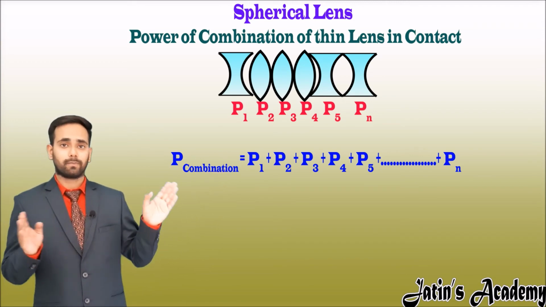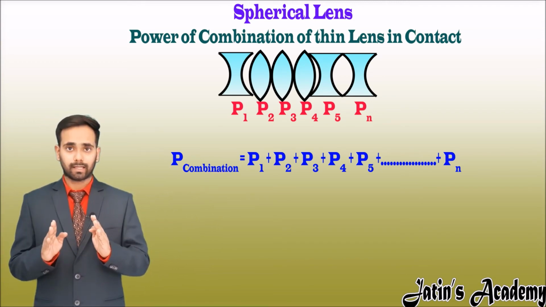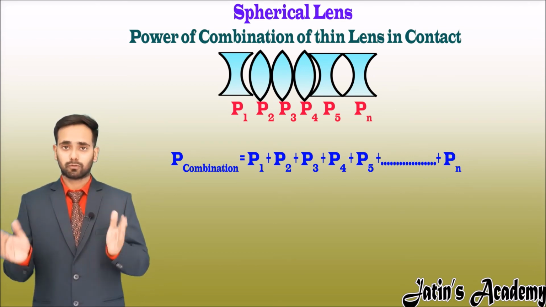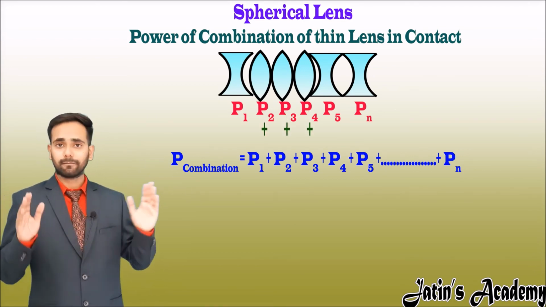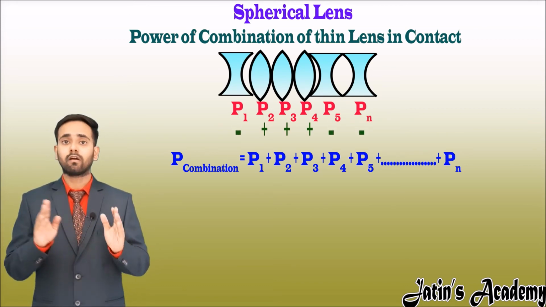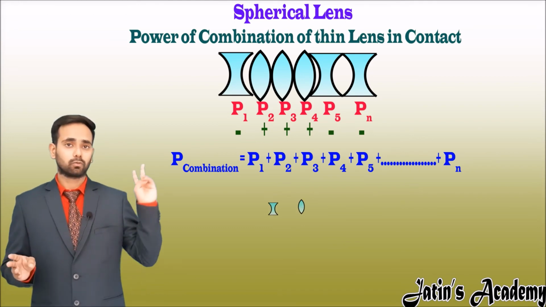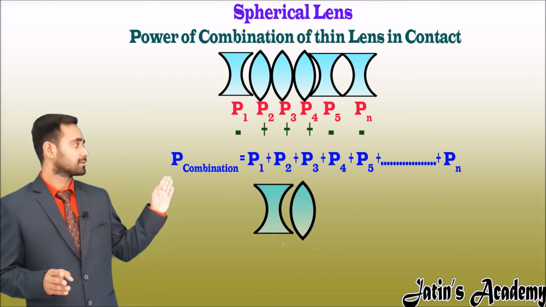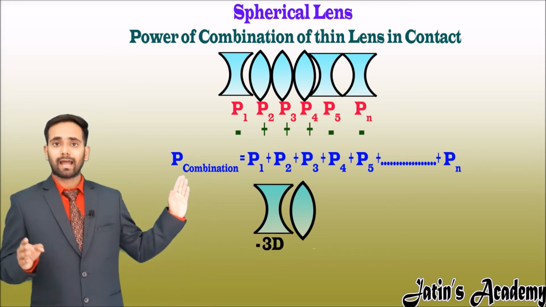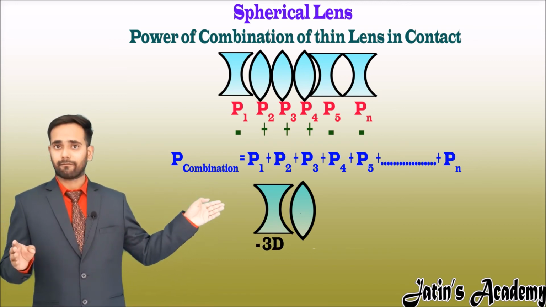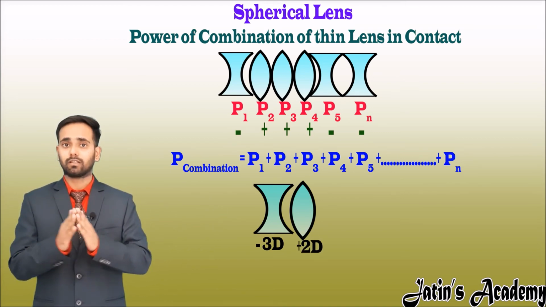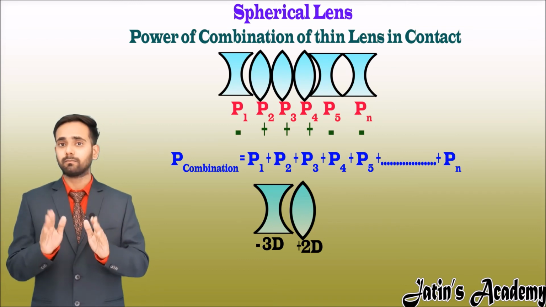Now here note one thing, that if the lens is a convex lens, then we have to put the value in positive, and if the lens is a concave lens, then we have to put the value in negative. For example, we have two lenses here. First lens is a concave lens having power -3 diopter, and second lens is a convex lens having power +2 diopter. Now they are in contact with each other. Now find the resultant power of the lens.